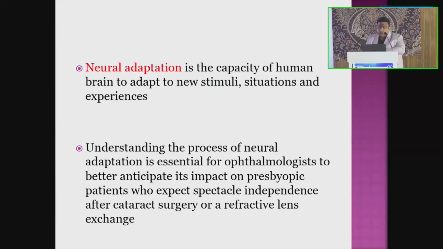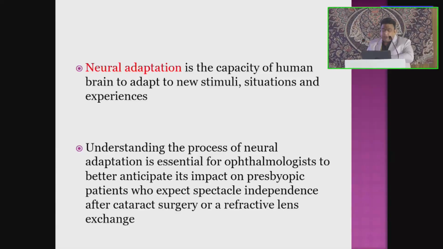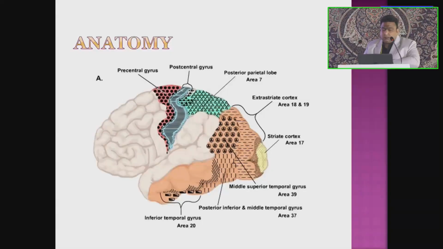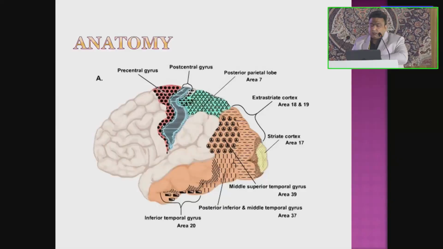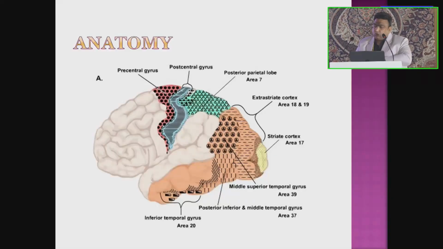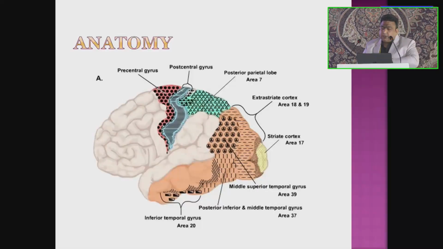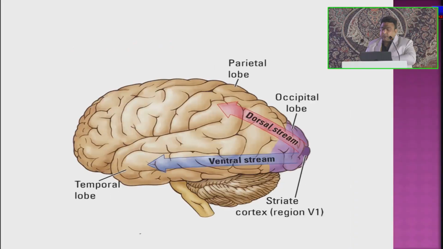Understanding the process of neural adaptation is essential for ophthalmologists to better anticipate its impact on presbyopic patients who expect spectacle independence after cataract surgery or a refractive lens exchange. Just a brief of anatomy, the primary visual cortex lies in the posterior pole of the occipital lobe, and it corresponds to Brodmann area 17 and is surrounded by the extrastriate cortex, Brodmann areas 18 and 19 and various other Brodmann regions which transmit this information via the dorsal stream and the ventral stream.